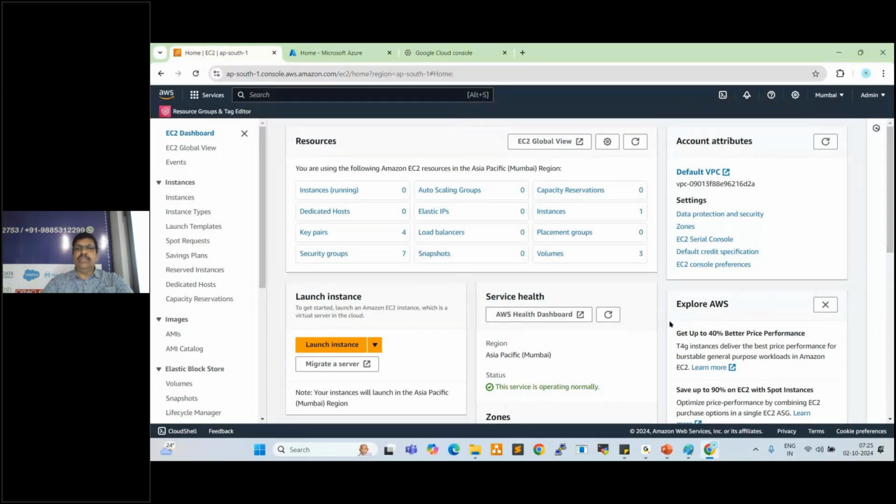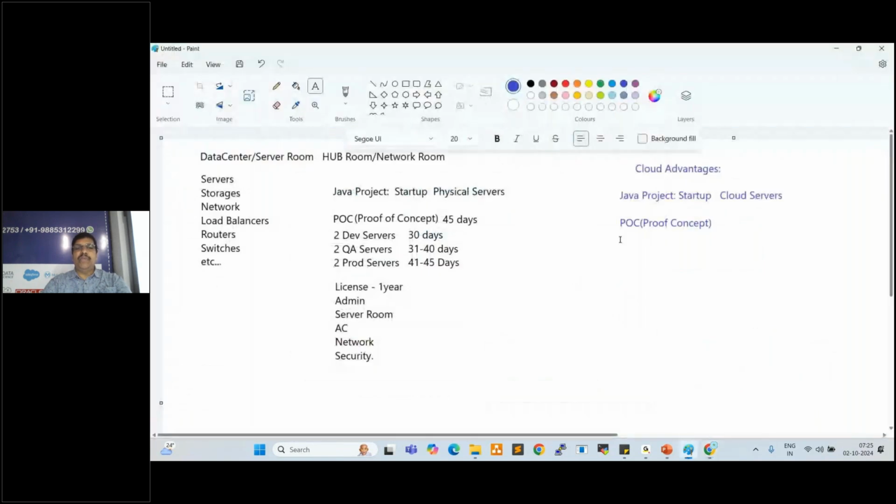Yeah. So what we will do here, for first 30 days, we create two development servers. Once development is completed, we can create two more servers for QA, from 31 days to 40 days.